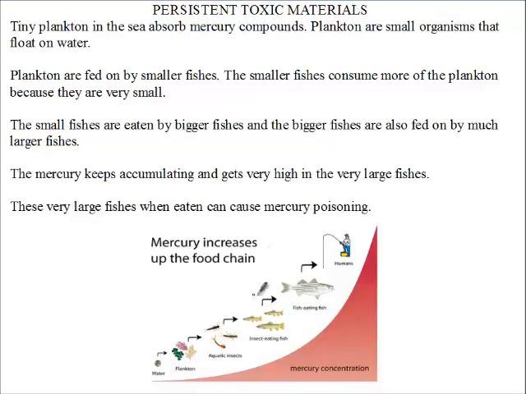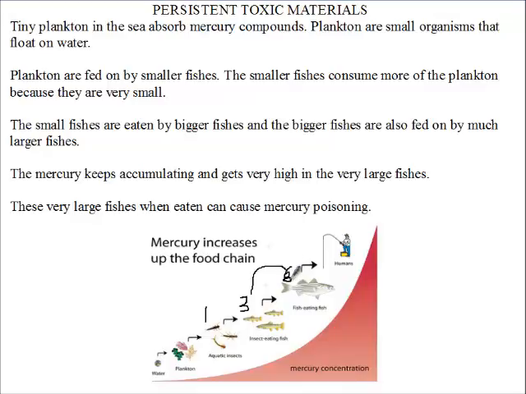The aquatic insects are fed on by insect-eating fishes. The larger fishes will also feed on them. So here, just a little plankton will be fed on by a few insects. Since the insects are small, one fish will need to eat more of those insects. And that means if one was transferred to this point, about 3 will be transferred to this point. The amount of mercury will increase because the bigger fish will have to eat more of the smaller fishes.